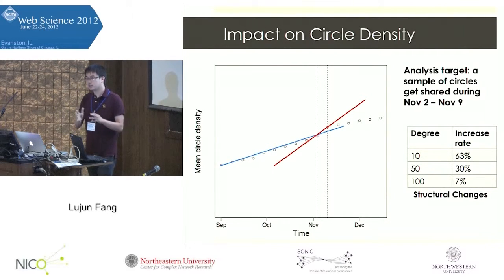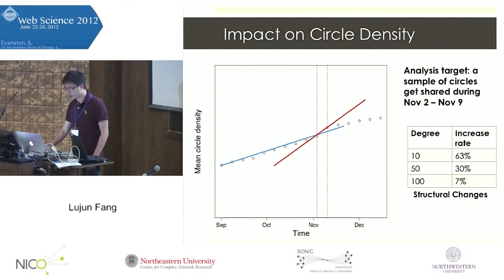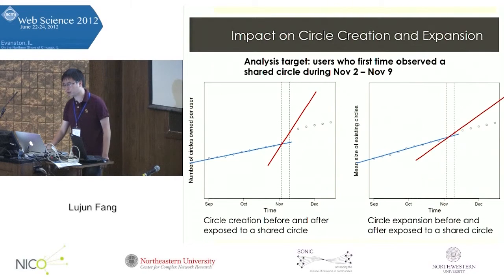We notice that those users with small degree increase a lot during circle sharing week, while those users with large degree increase only a little bit compared to those with small degree. So this indicates that this circle sharing feature helps a lot for those new users, who typically find it difficult to find new friends to add. So it has a great impact on them.